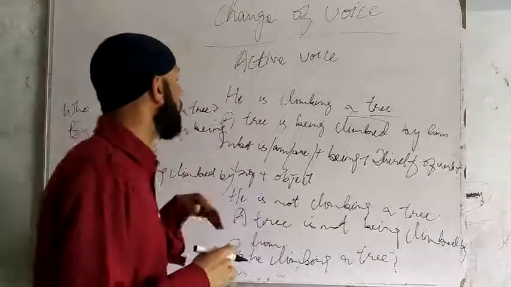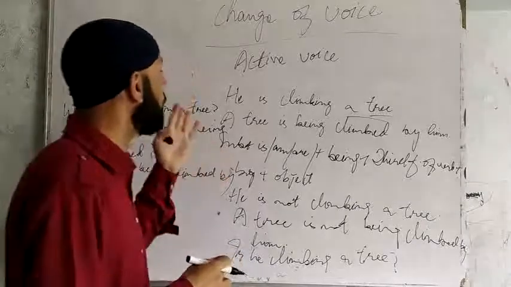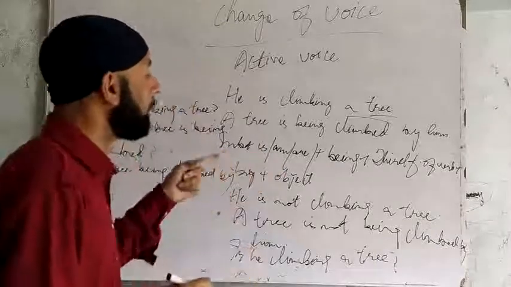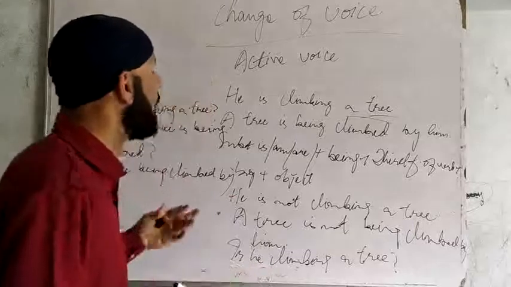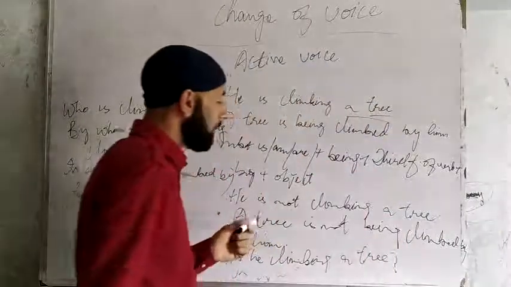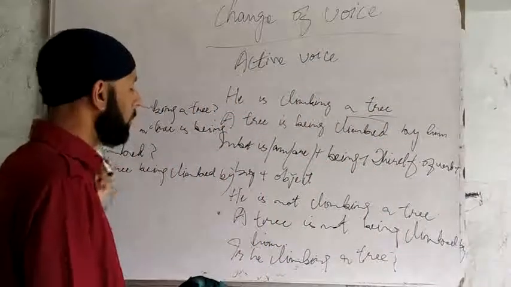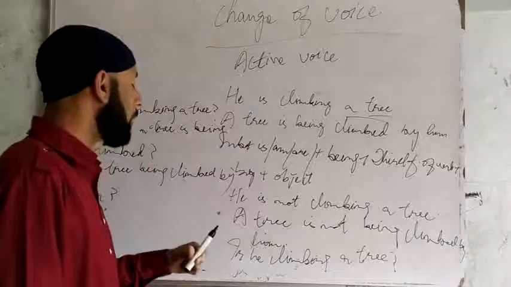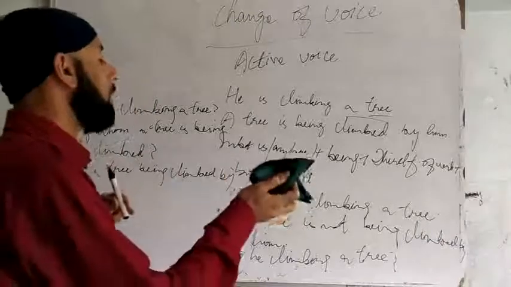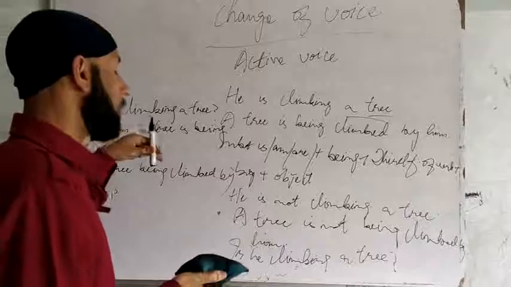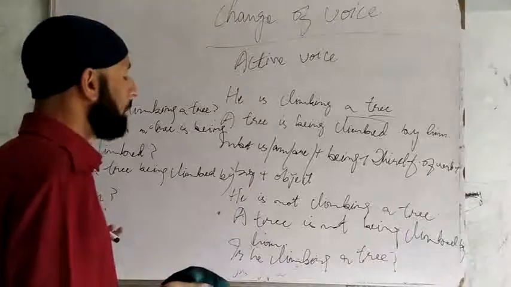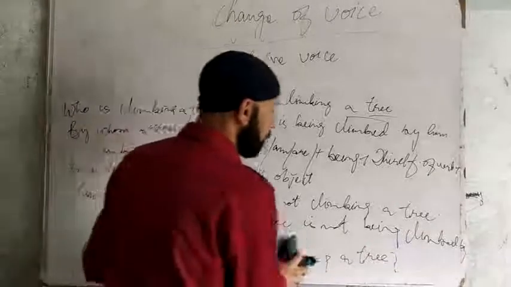If the subject is singular, in passive we use is; if the subject is plural we use are; if the subject is I we use am, then being, then the third form of verb, and then the preposition by in most cases, and then the object. In negative, only not is used. In an auxiliary question, we use the auxiliary in the beginning. If a WH word is used in the beginning, then the object of the active case is changed into the subject, and then the suited words.